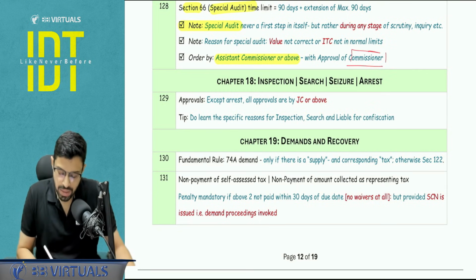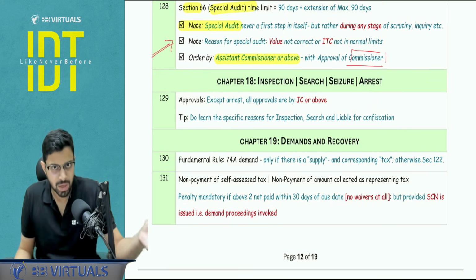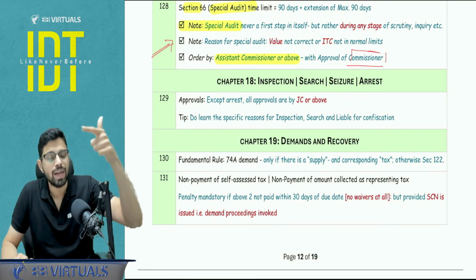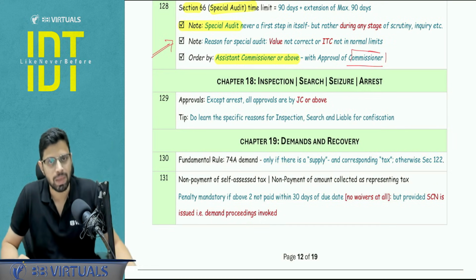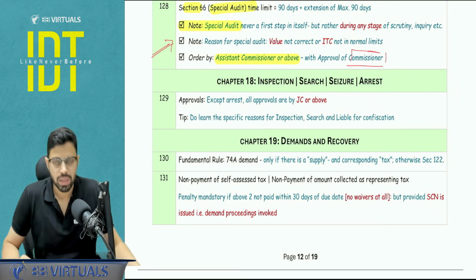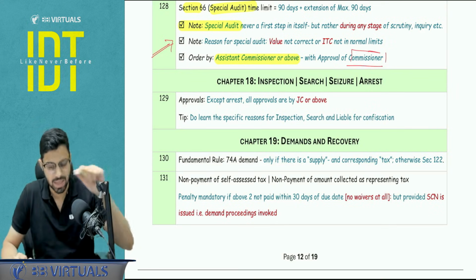Next, the reason for special audit is seeing the nature and complexity of the case. These are the two keywords. Either the value is not correct or the ITC taken is not within the normal limit. If there is some other reason given in the question, for example, the rate is wrong, the GST rates are picked wrong, that cannot be the reason for special audit. This was asked in the IBS as well.